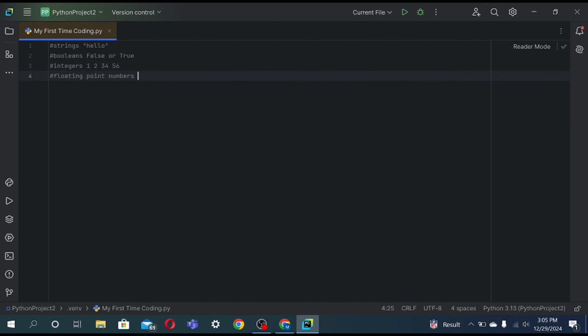And integers are whole numbers like 1, 2, 3, 4, 56, whatever. Floating point numbers are numbers with decimals like 0.009, 2.45, 0.9, whatever. Okay.